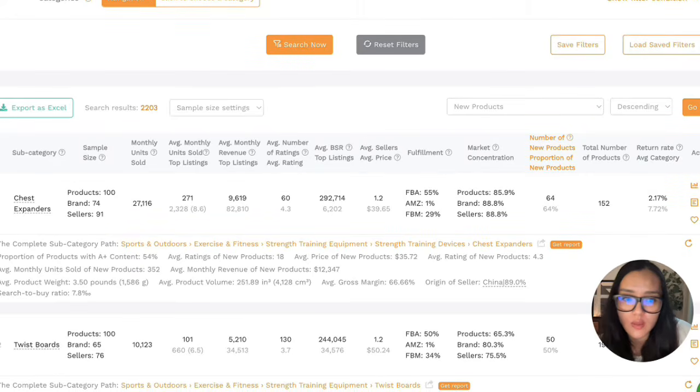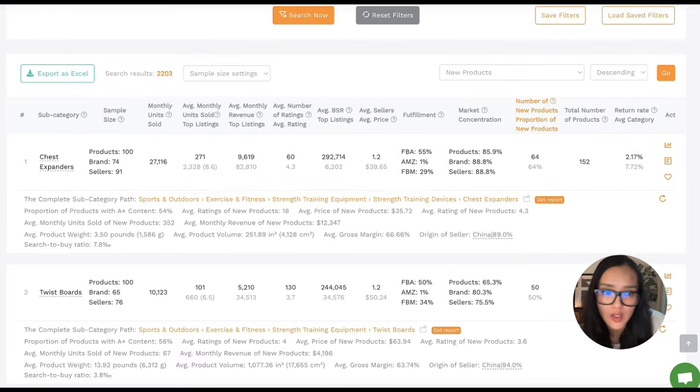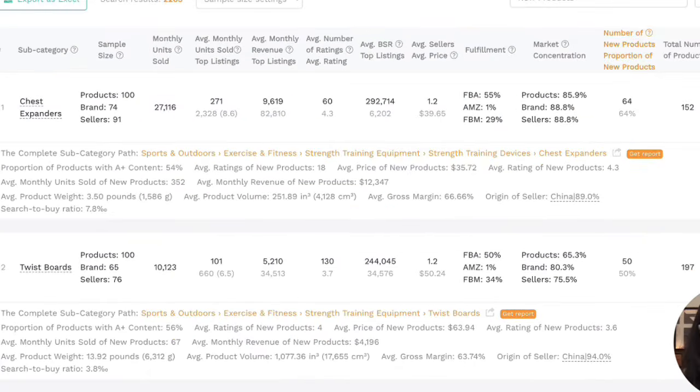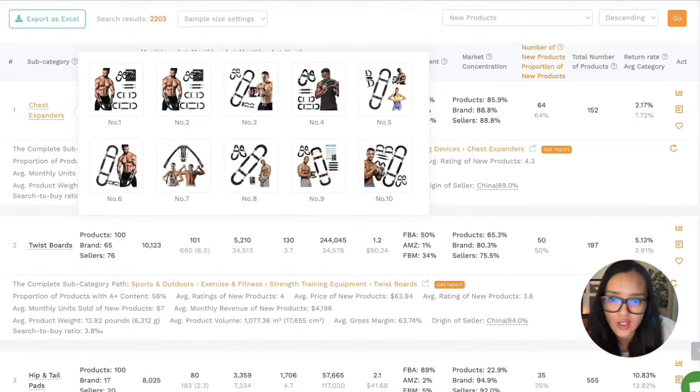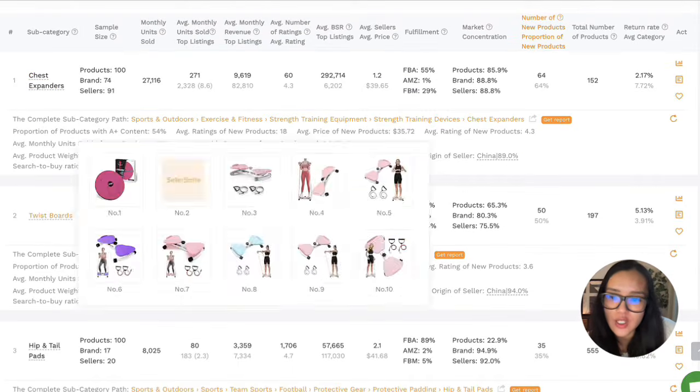So as you see, some of the top products based on the number of new products and proportion of new products are chest expanders. Okay, that's interesting. If you are a man, let me know in the comments down below if that's something that you're interested in purchasing or know people who are buying this, because I'll be pretty curious.